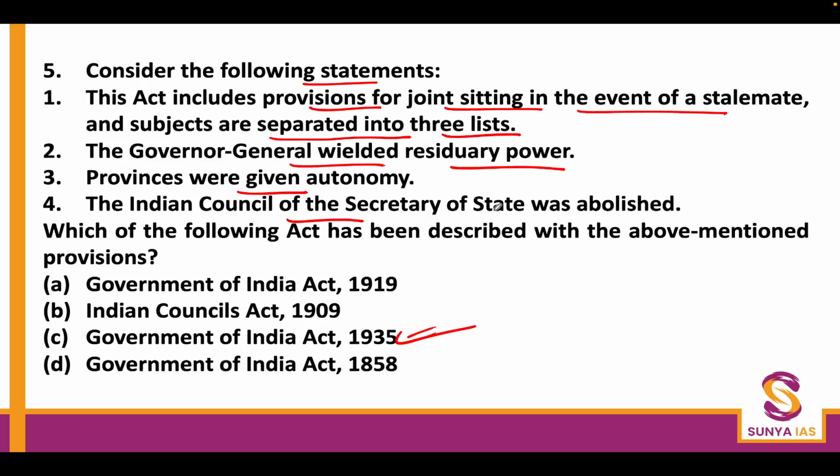Obviously, the Indian Council of the Secretary of State was abolished, and instead a High Commissioner's office was appointed in London, who was the representative of the Indian Viceroy in Britain. Okay, so that was done. So option C is correct.